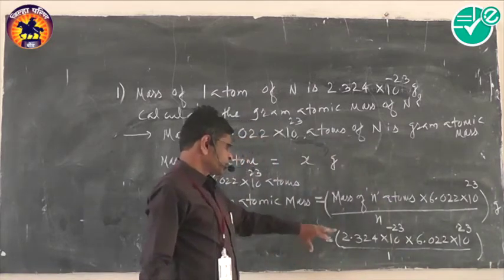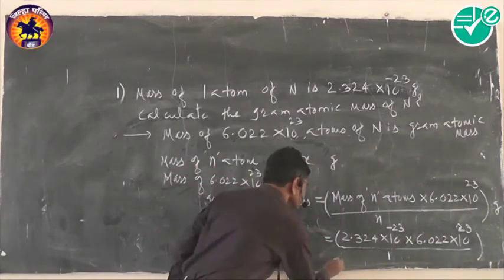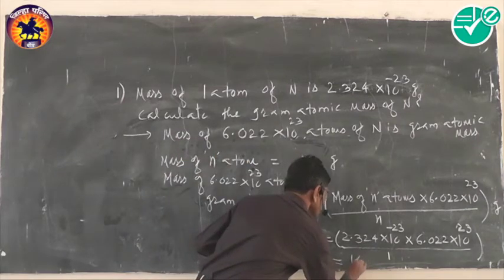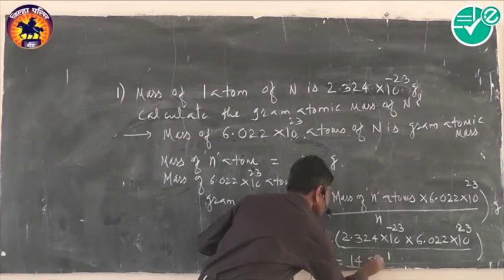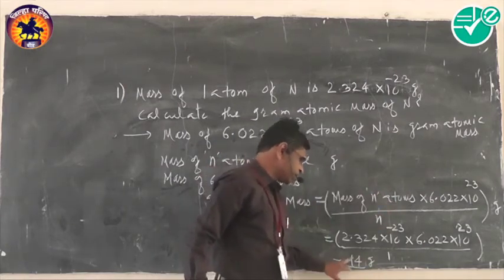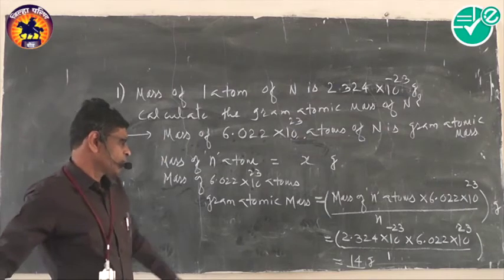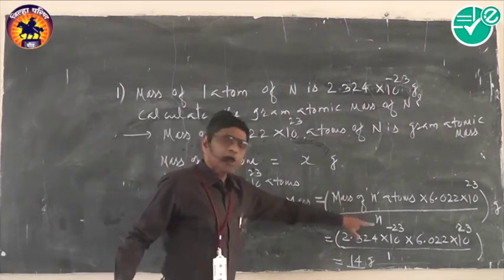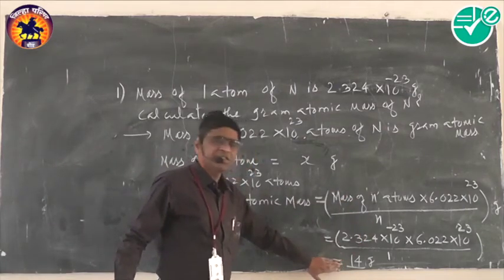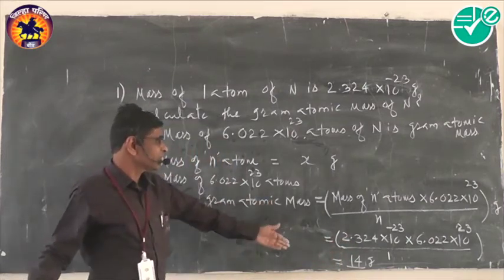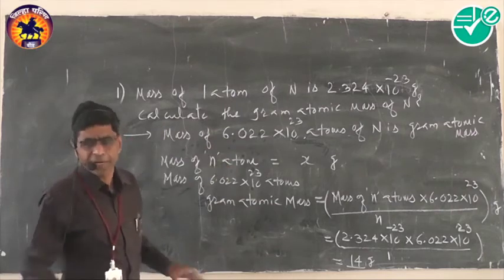And so remember, this product gives the atomic mass of nitrogen, and it is equal to 14. When you calculate this value, it is equal to 14 grams. Thus the mass of Avogadro's number of nitrogen atoms, that is its gram atomic mass, is equal to 14. So 14 grams is the gram atomic mass of nitrogen.